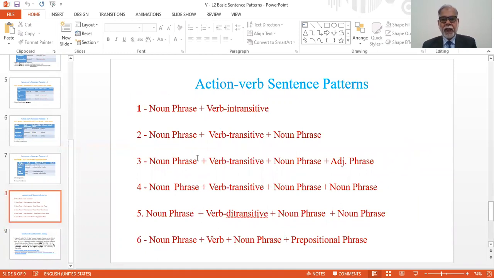I have placed all the 6 patterns together so that participants, you can remember them, keep these things in your mind, and these patterns are useful, especially when we have the knowledge of the nature of verb and the complement, whether it is verb complement or it is object complement.